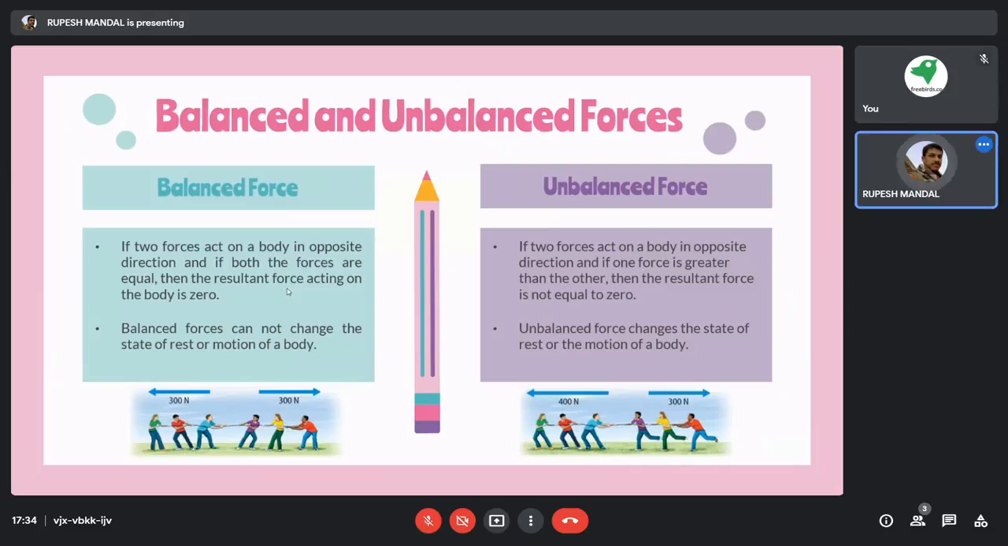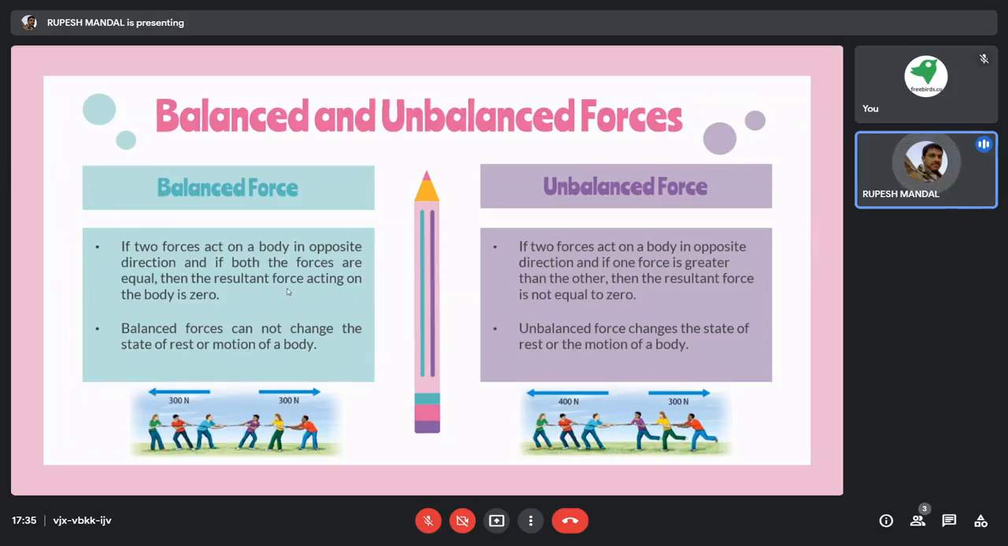Then we have two important things, that is the categories of force. We have balanced and unbalanced force. So let's get into details about them. Let's take a look at balanced force. In balanced force, if two forces are acting in opposite directions and both forces are equal, then the resulting force acting on that body is zero.